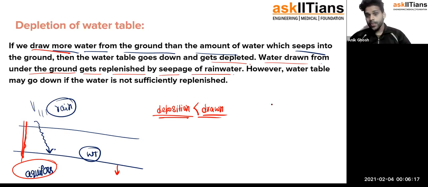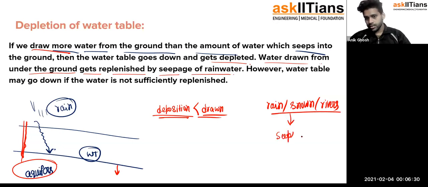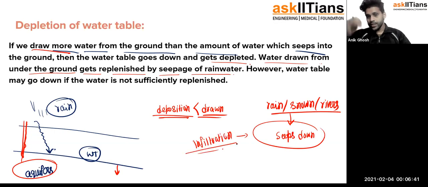When the water of the rain or the snow, or some from rivers, seeps down, we call it infiltration, right? When it seeps down and gets into the aquifers, only then is the water replenished. However, the water table may go down if the water is not sufficiently replenished. So that is the thing.